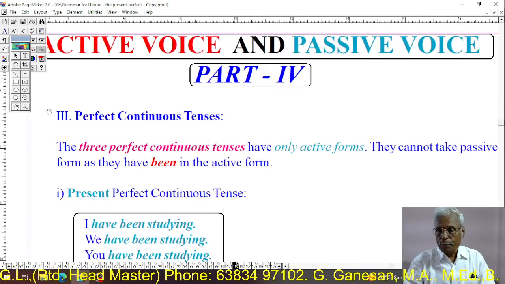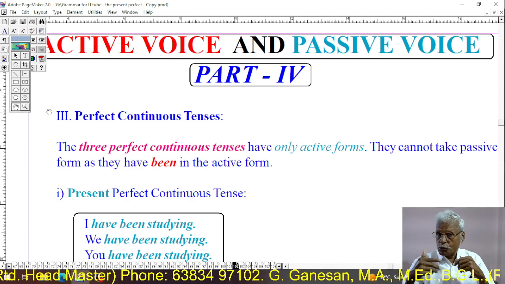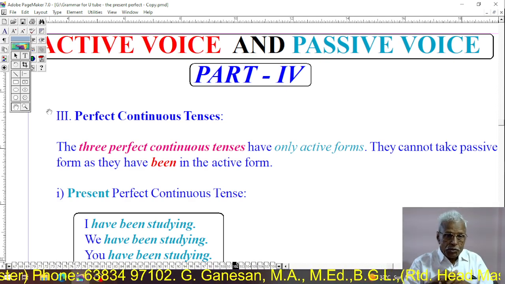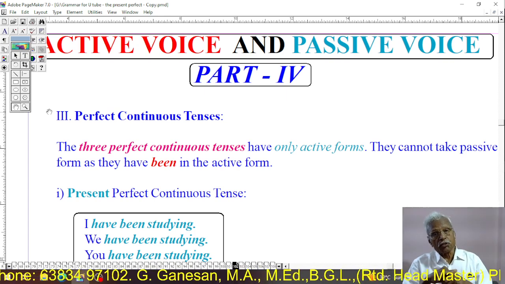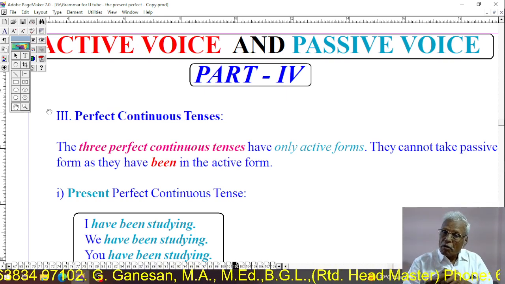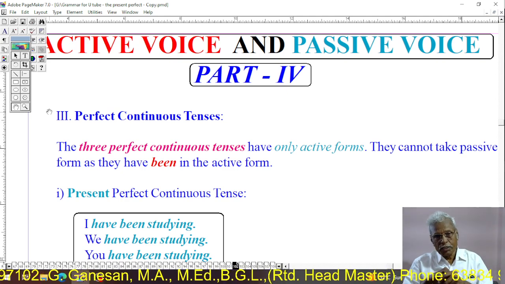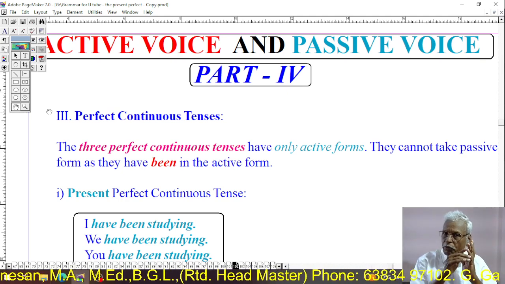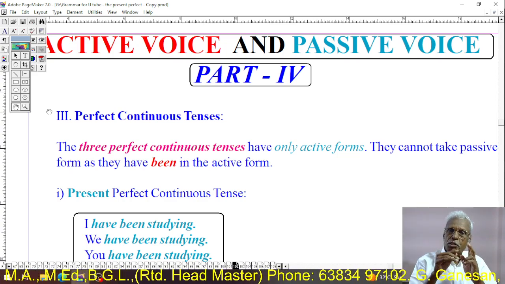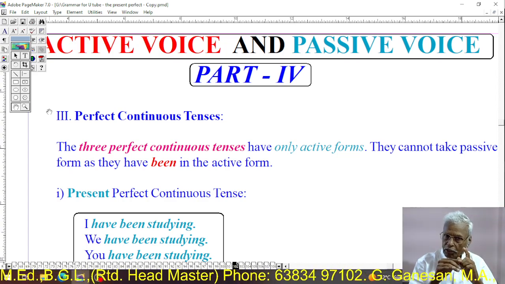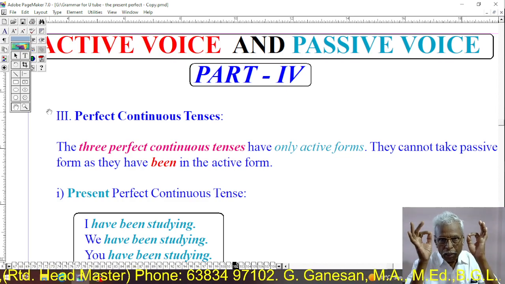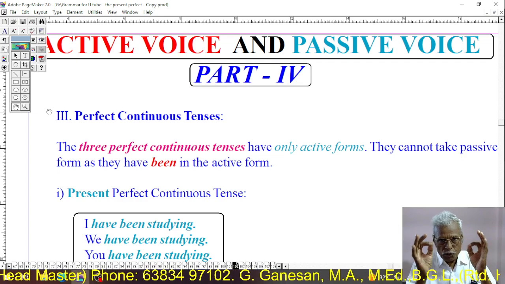Dear students, active and passive, part 4. That is present continuous tenses, perfect continuous tenses. Regarding perfect continuous tenses, these past perfect continuous, present perfect continuous, and future perfect continuous, these 3 perfect continuous tenses have only active voice.